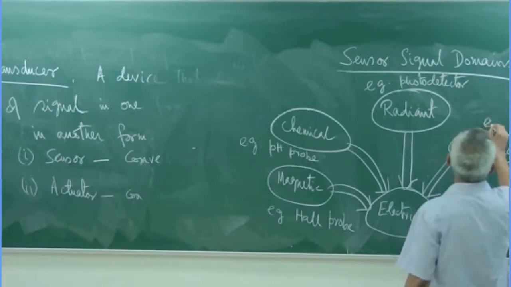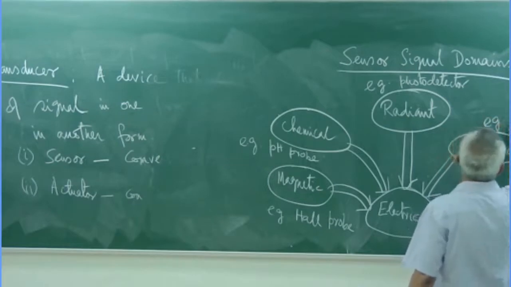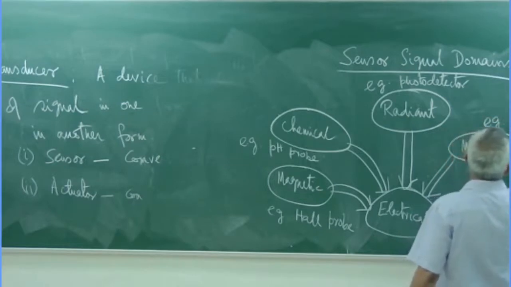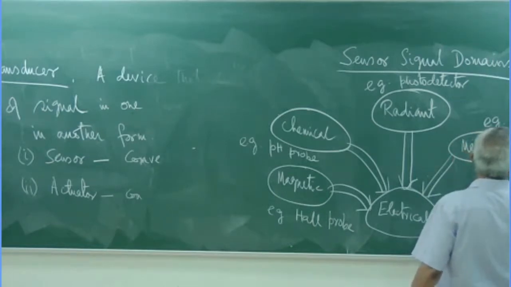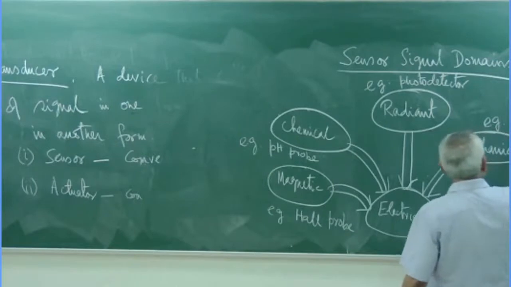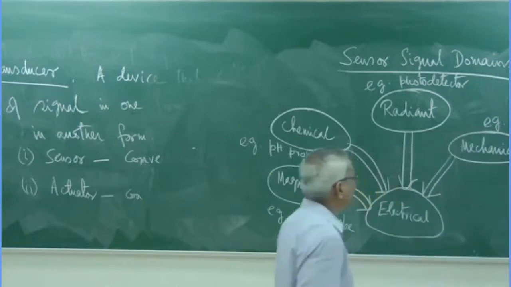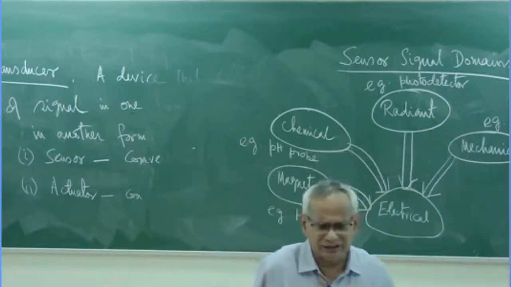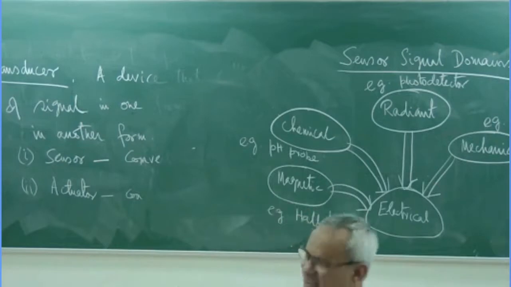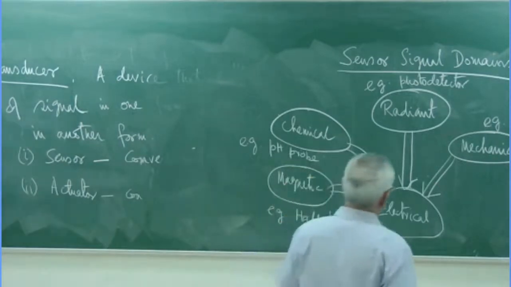I just give an example: strain gauge, LVDT. So many things are there which convert the mechanical signal into the electrical domain.